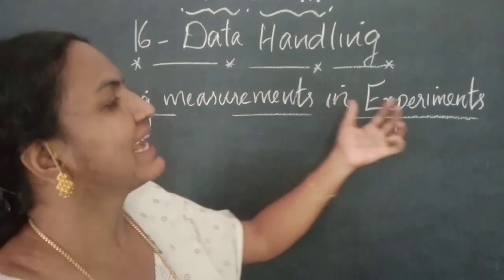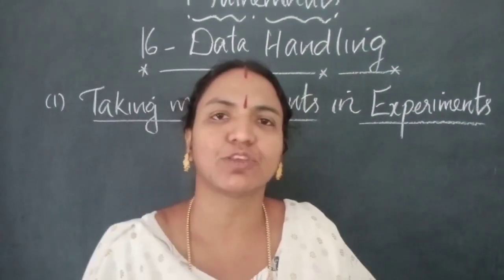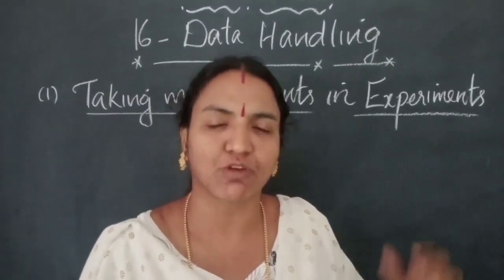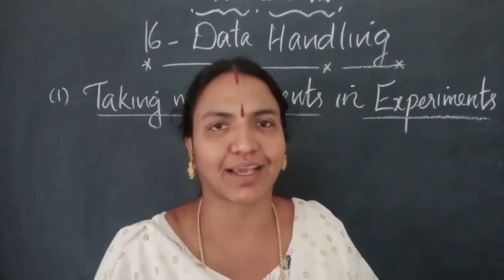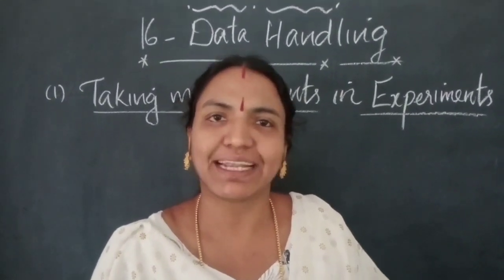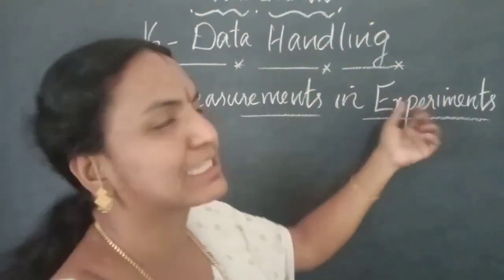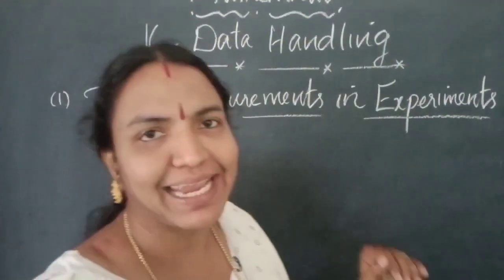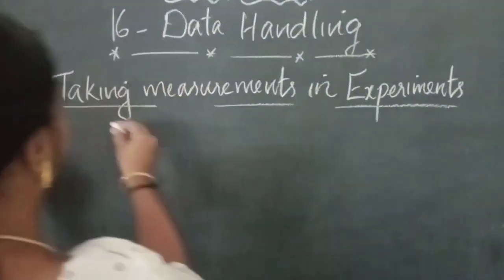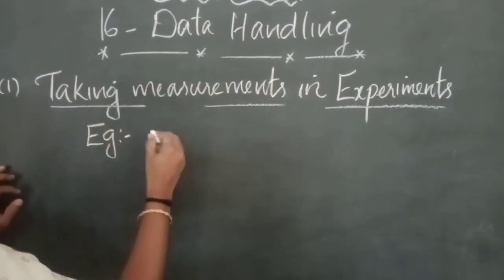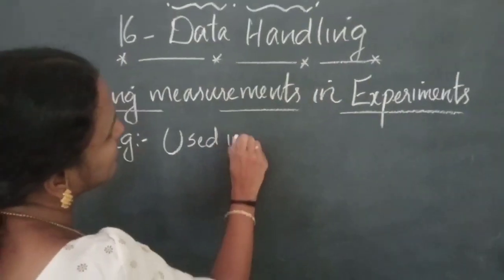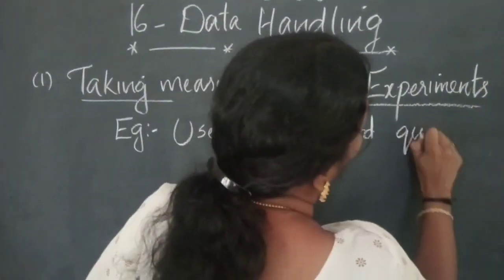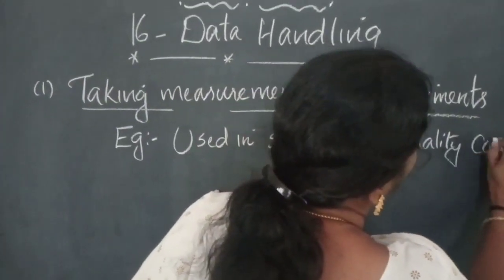Taking measurements in experiments. This method is used often in science and quality control. Here we use the data collected by conducting experiments to take measurements. For example, used in science and quality control.